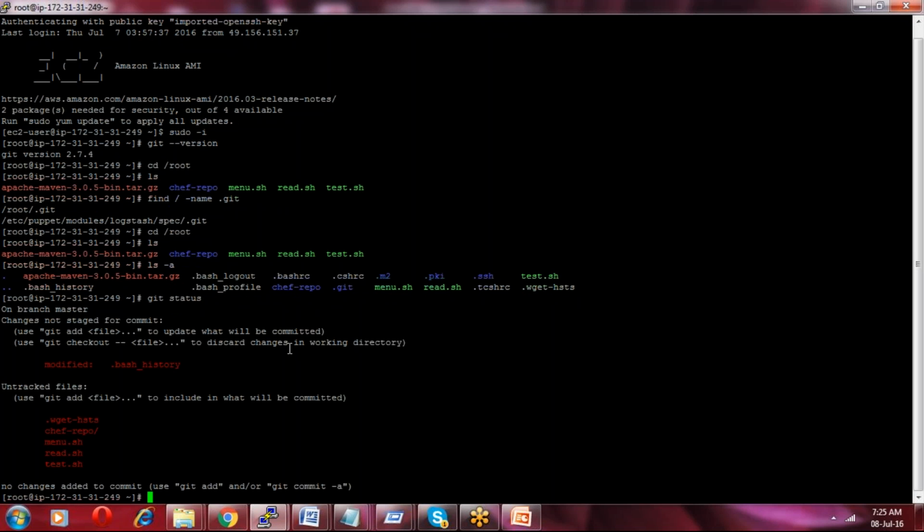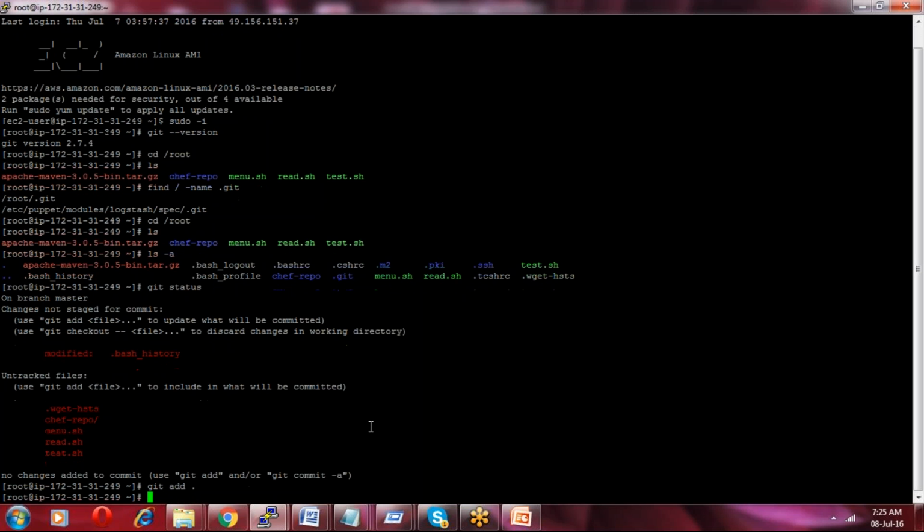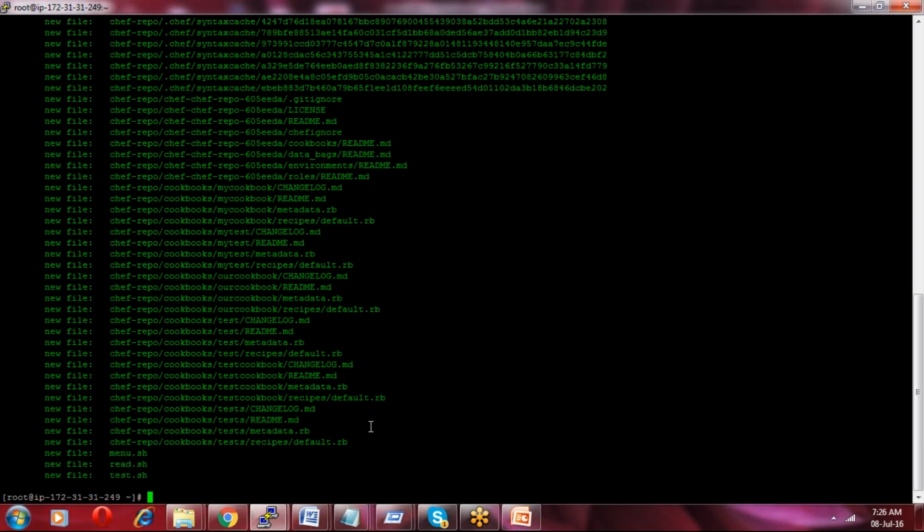Okay. So before that, git status. Right now these are untracked files. That means I have to do git add . and then git status again. Let us see status again. So green, it became green now. Now I have to say git commit.